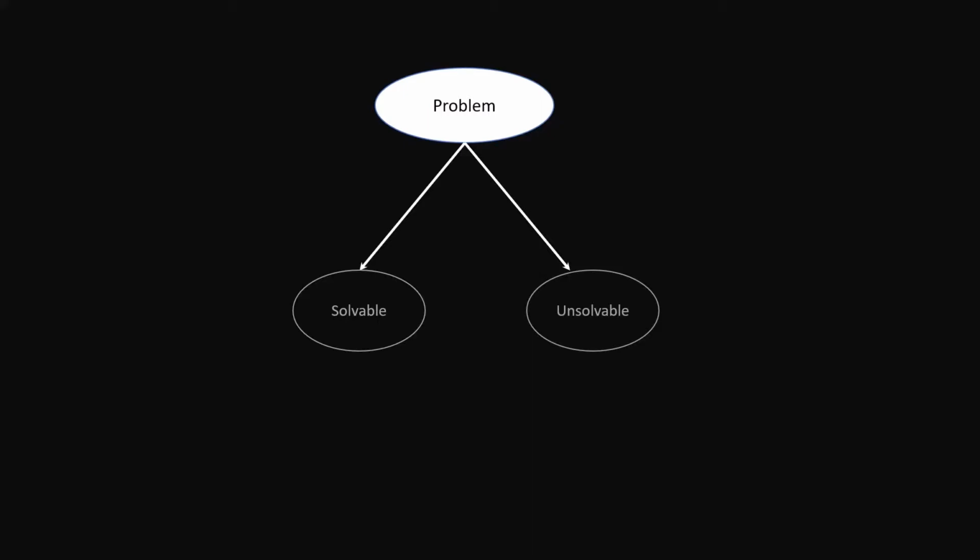Okay, so first things first, let us understand what exactly a mathematical problem is. After that, we'll try digesting the notion of a solvable problem and an unsolvable problem. In mathematics, a problem is either solvable or it is unsolvable. So what's the big deal about it? I mean, if something has a mathematical solution, it is solvable, and if something doesn't, it's unsolvable, right? Well, yes, but actually no.